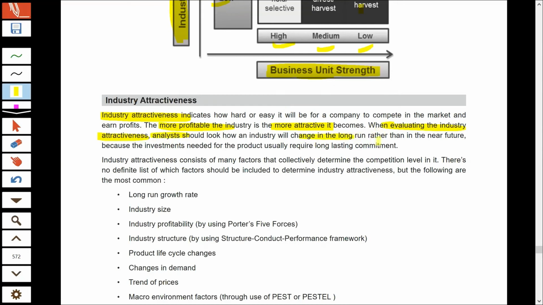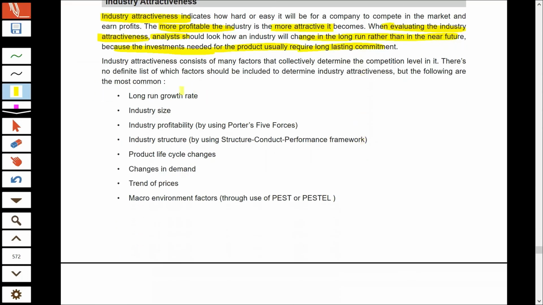They should take into consideration the current scenario as well as the long run future scenario of the industry, because the investment decision that we make today will require long term commitment. So we have to take into consideration the current as well as the future scenario of the industry. Industry attractiveness, as I told you, is decided after taking into consideration the number of factors which impact the level of attractiveness of the industry.